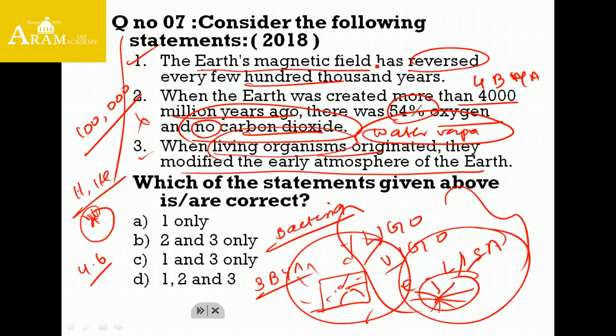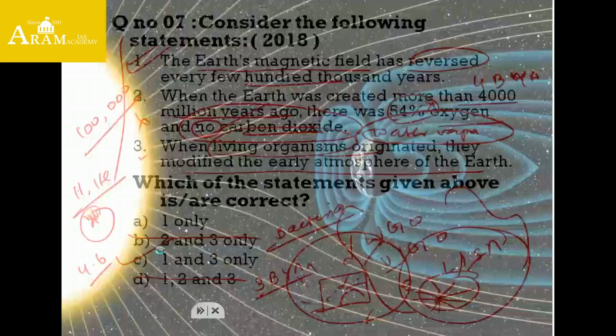So Earth's magnetic field has reversed every few thousand years; the first statement is right. When the Earth was created more than 4 billion years ago, there was 54% oxygen? No, there was no oxygen and there was the presence of carbon dioxide. So the second statement is wrong. We can eliminate 2 from our options. We are left with 1 and 3. So C is the right answer for this particular question.